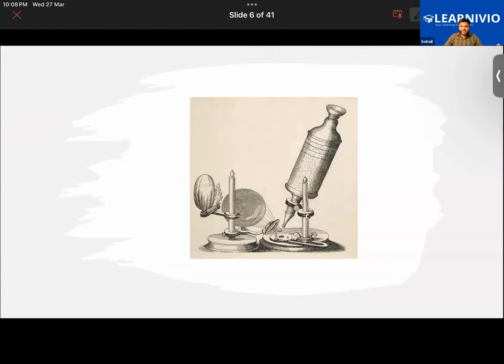Now, what do you guys think this image represents? What does this image look like? Any idea? What is this image here? Sorry, not a bioscope. It's a traditional microscope, and using this microscope, Robert Hooke discovered cells for the first time.